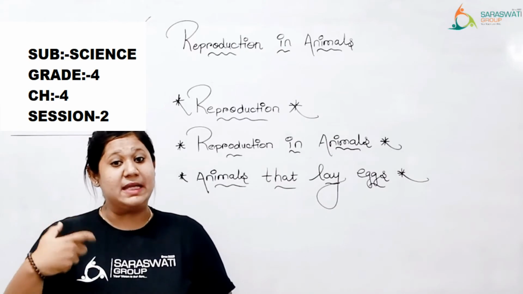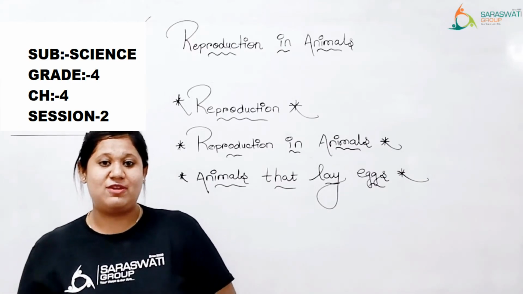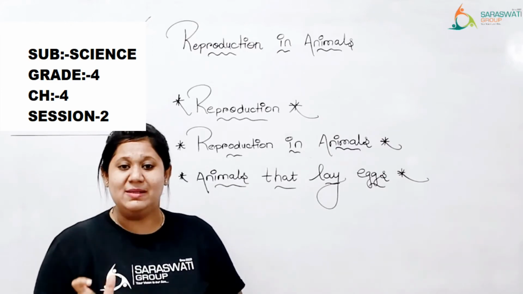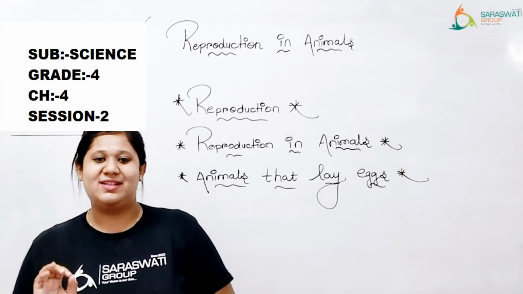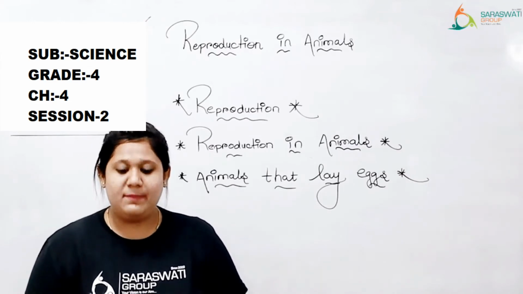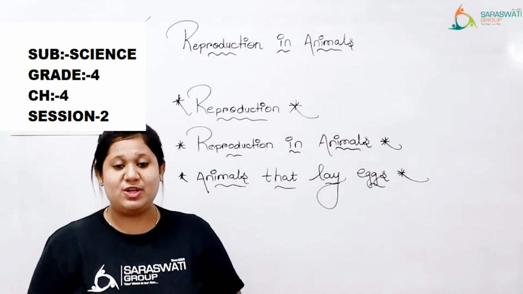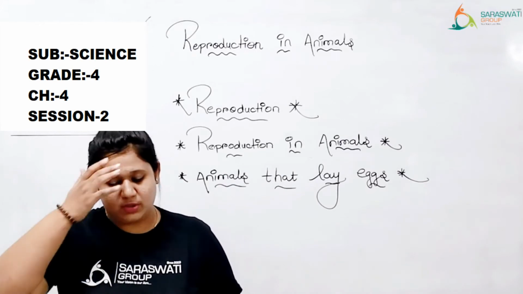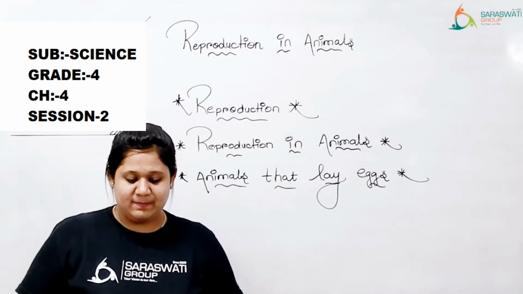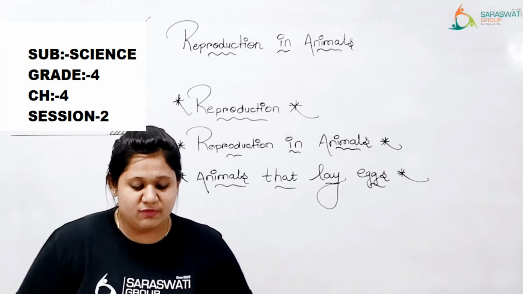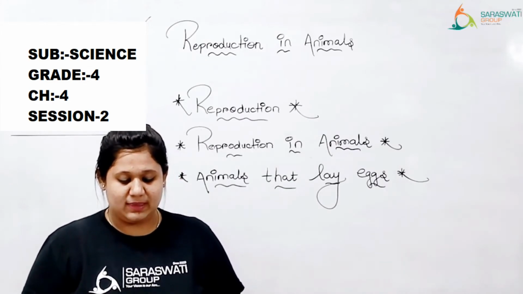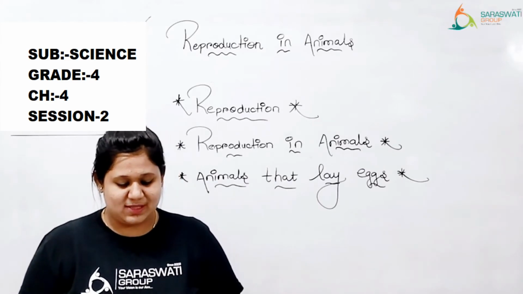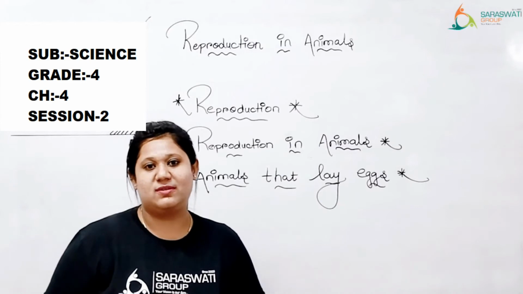And the thing, female birds are laying eggs, right? In our human beings we have a male and female, right? In birds also there are males and females, right? Female bird is laying egg in their own nest. They build their nest by using different materials such as twigs, pieces of old cloth, grass, and leaves. One of the parent birds sits on the eggs for some days to keep them warm. This process is called incubation.